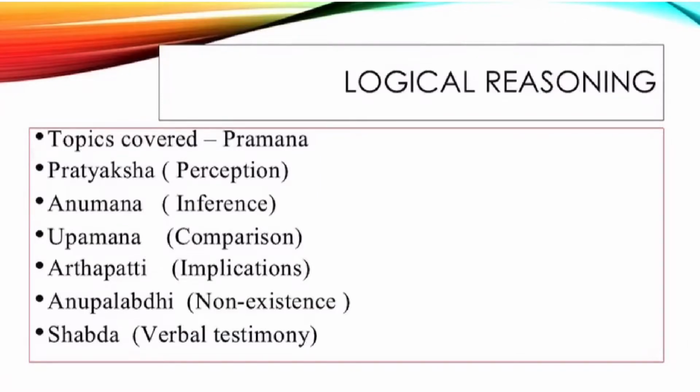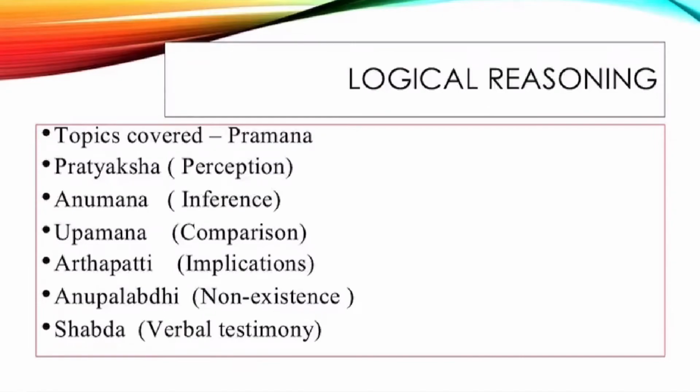Then, Arthapatti. This is based on implications. We get knowledge by understanding the implied meaning. What does it imply? What does it convey? So we derive this meaning from the circumstances. For example, a person who has visible stitches on hands must have undergone a surgery. That is the possible implication we could derive out of the given circumstances. So that is an example of Arthapatti Pramana.